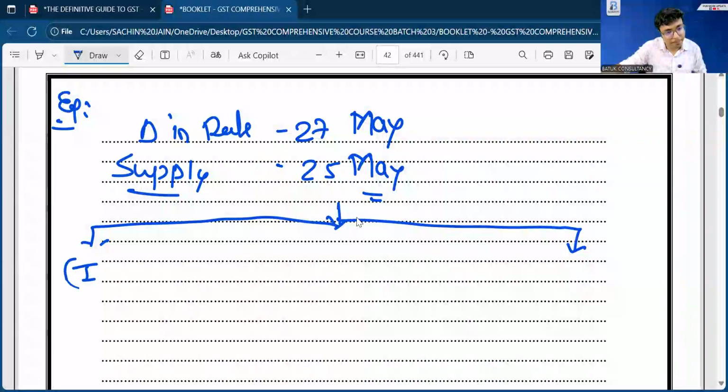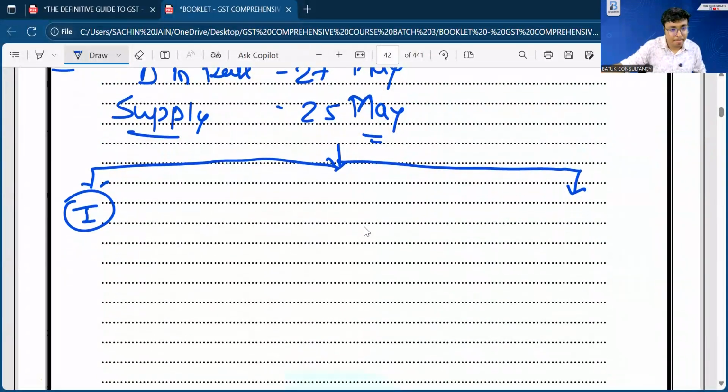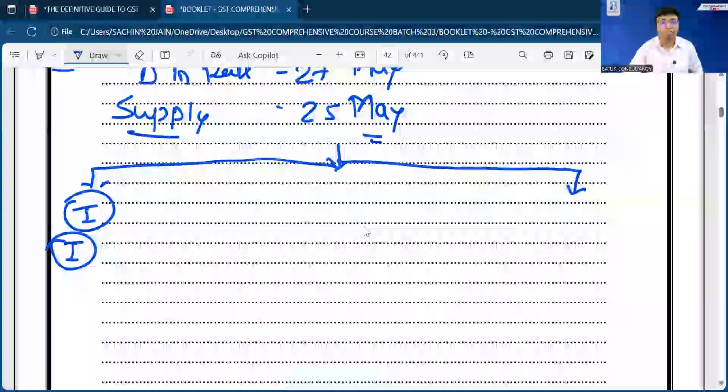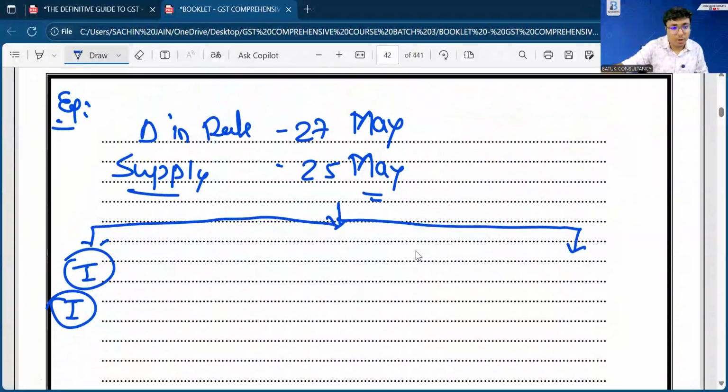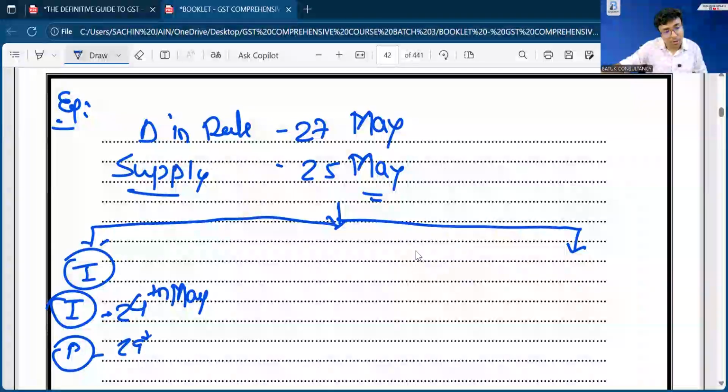First scenario: suppose the invoice has already been issued on 24th of May and the payment has been received on 29th of May. In such a scenario, the invoice is prior to the change in rate of tax, so you can take the invoice date.